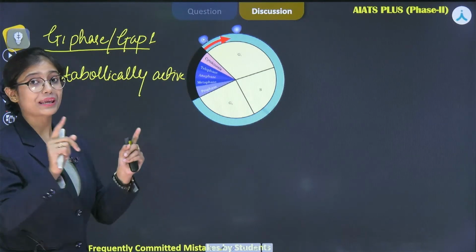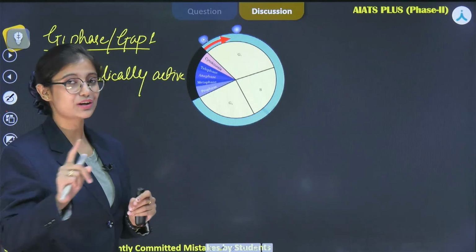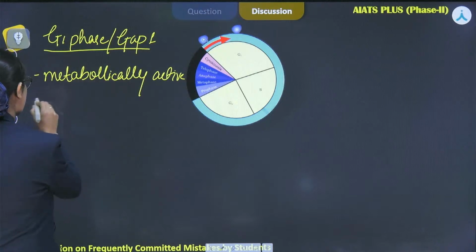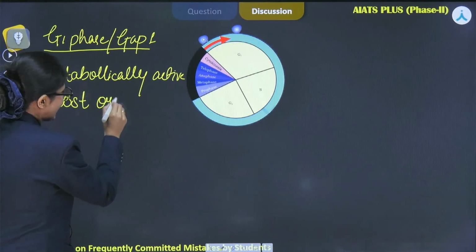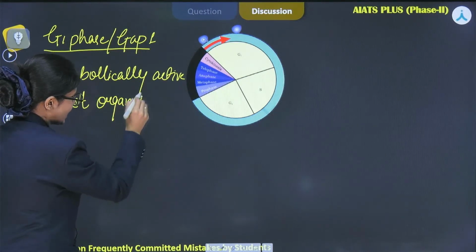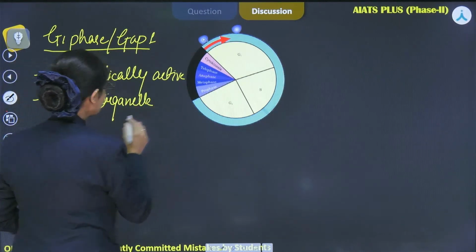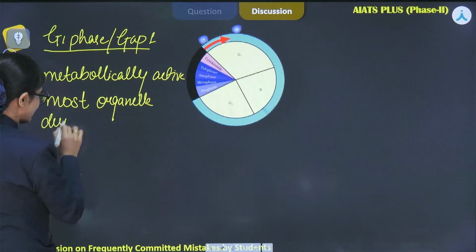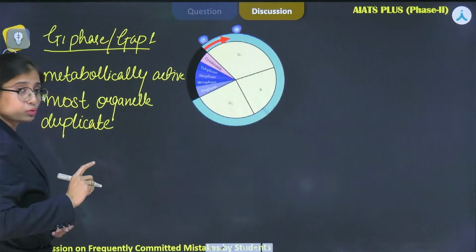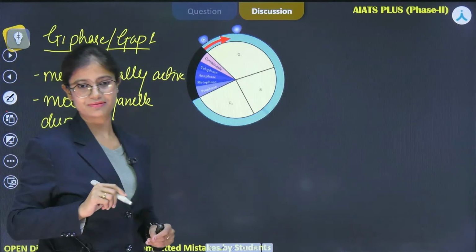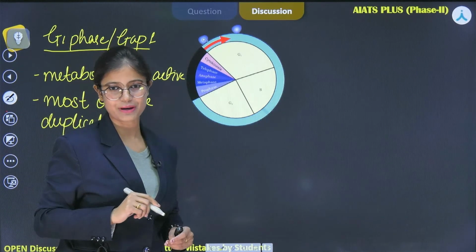All the organelles, or we can say most of the organelles, sorry, not all the organelles, most of the organelles will duplicate during G1 phase. Most of the organelle में क्या क्या आ गया? Tell me about the substrates which are used during the process of replication.